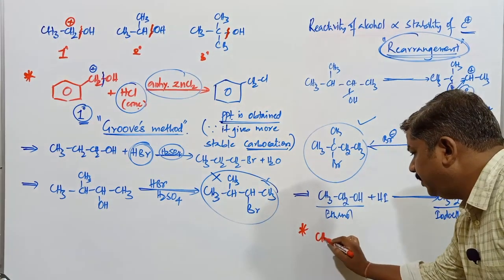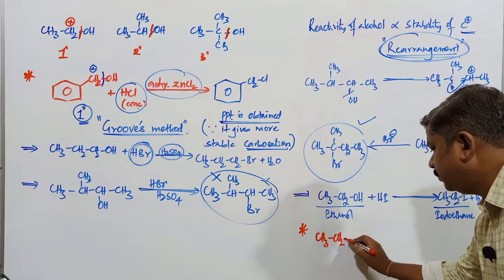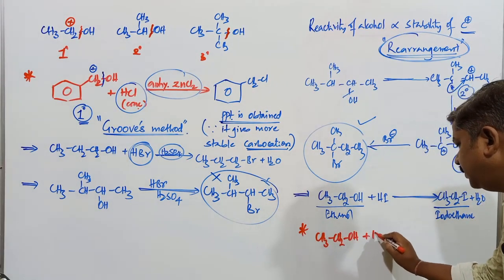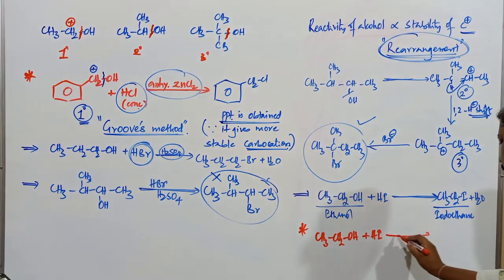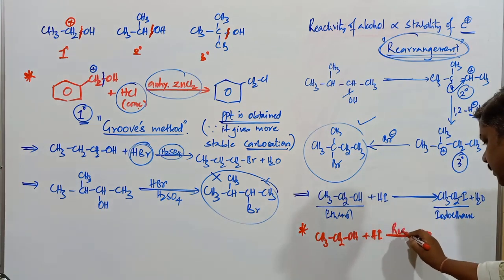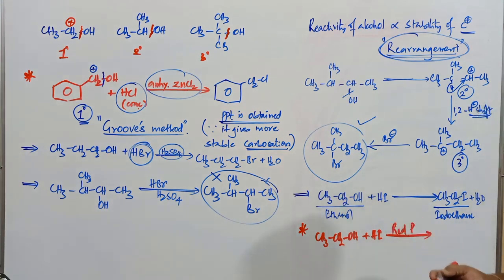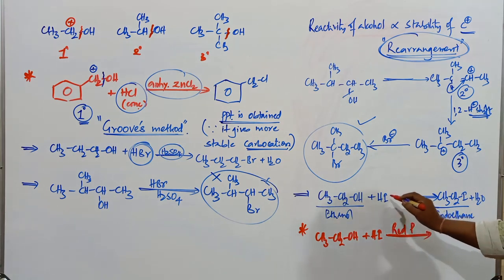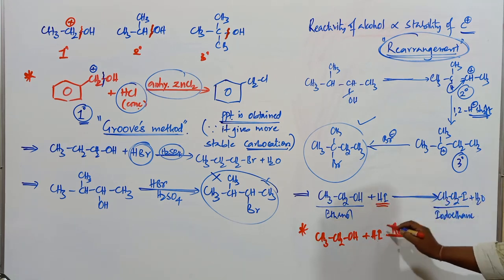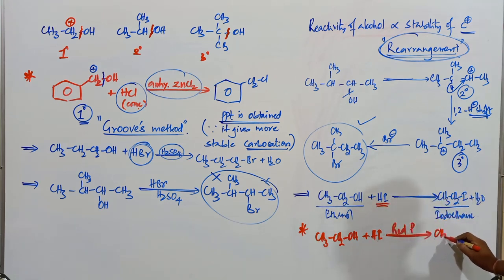Ethanol converts into iodoethane. But remember one very important point to be noted. When the same compound CH3CH2OH is used in the presence of hydrogen iodide and red phosphorus, I am writing this in red color with the marker. If only hydrogen iodide is there, formation of the same iodo compound takes place, but when hydrogen iodide is used in the presence of red phosphorus, what is the compound obtained?